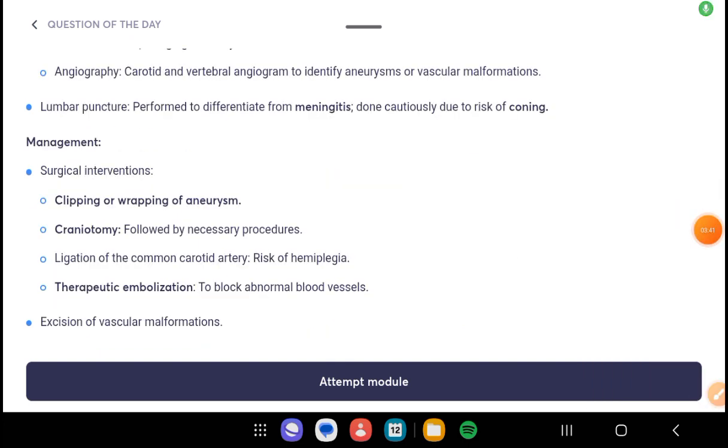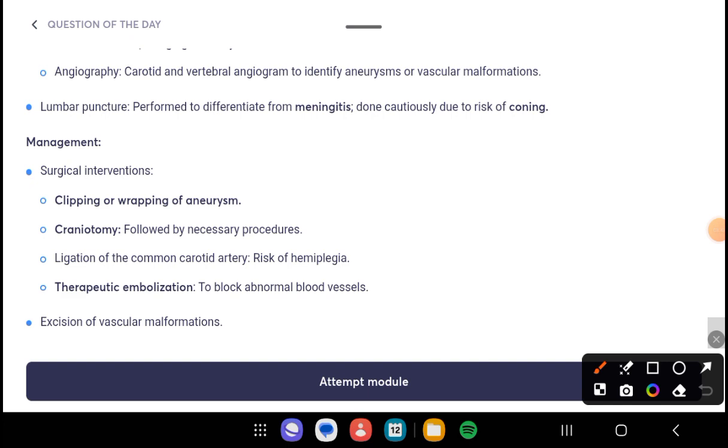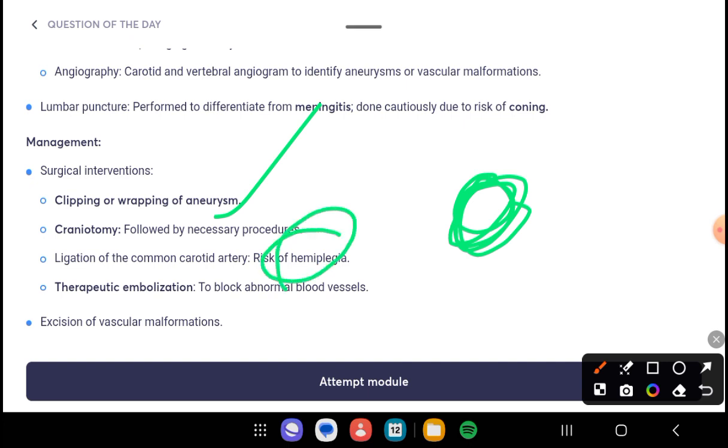Some surgical interventions we can use for management are wrapping of aneurysms, and craniotomy followed by the necessary procedure. Craniotomy means making a hole in the skull. There is also ligation of the common carotid artery, with a risk of hemiplegia, therapeutic embolization to block abnormal blood vessels, and excision of vascular malformation. Those are some of the management options we can perform in a patient with intracranial hemorrhage.